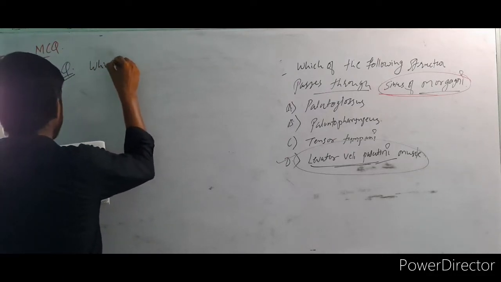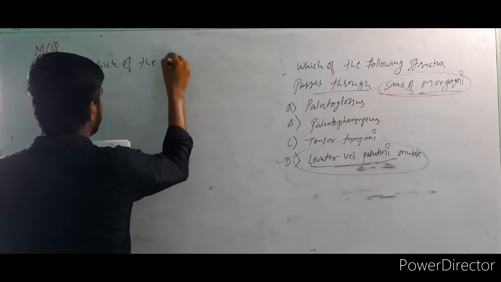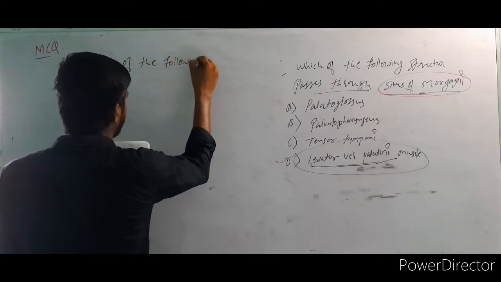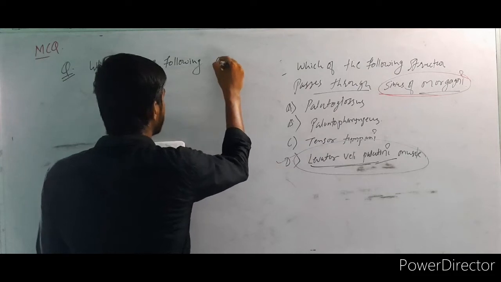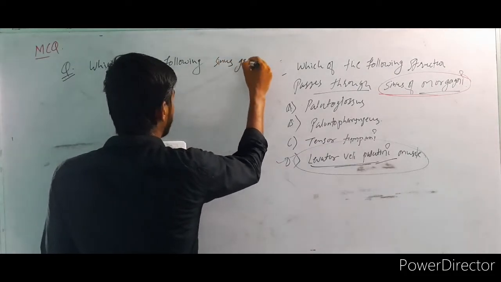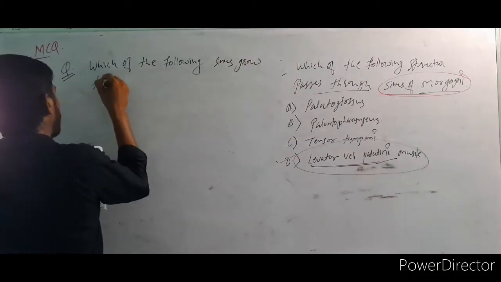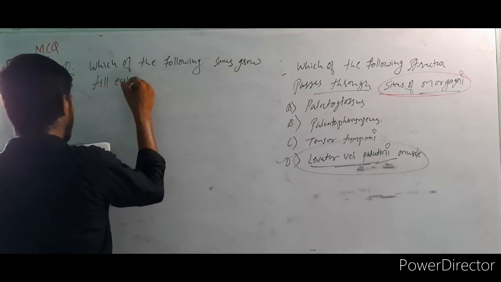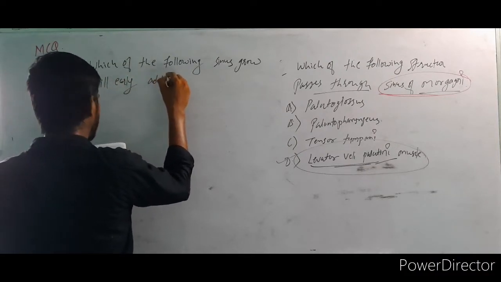Which of the following sinuses grows till early adulthood?